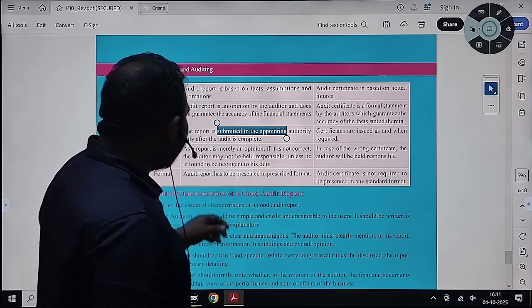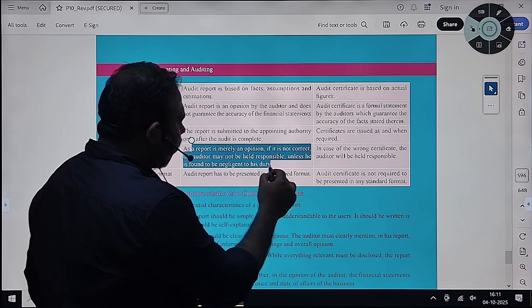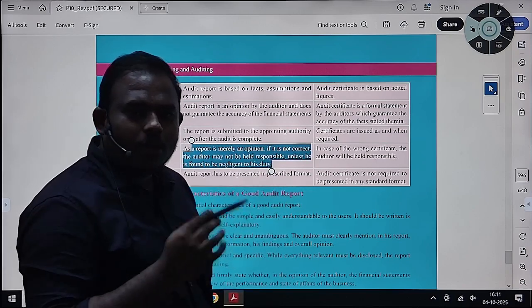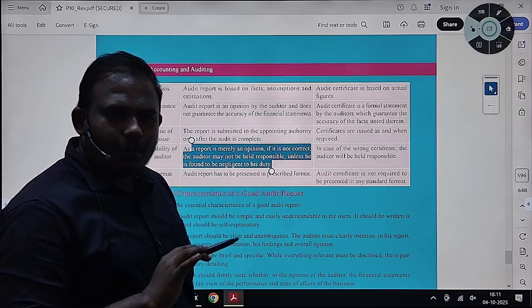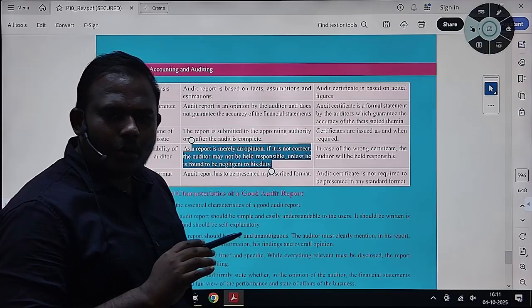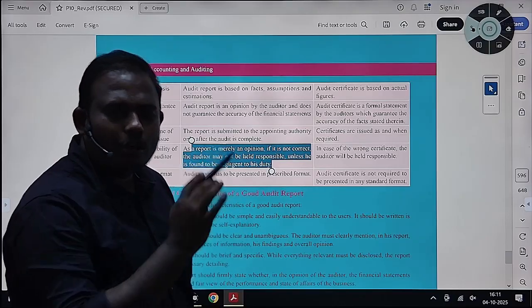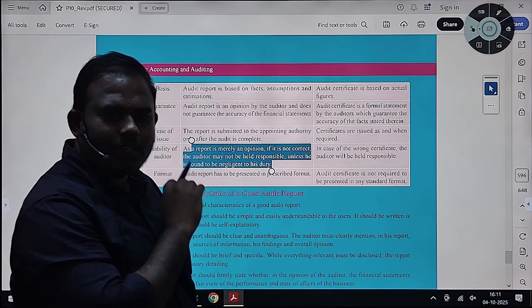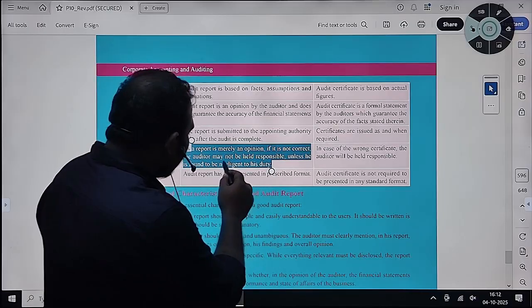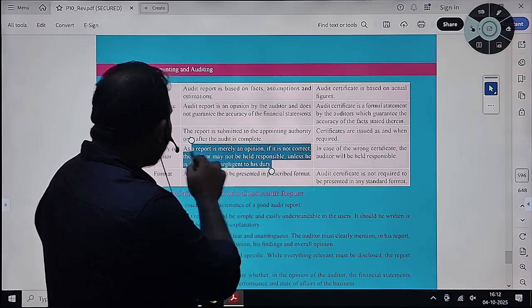See, if you are issuing a report and you have not done your duties negligently, you have maintained your due diligence, you have done your audit in accordance with standards on auditing, and you have maintained proper documentation that you can prove it, then you are not negligent of your duty and you are not liable.